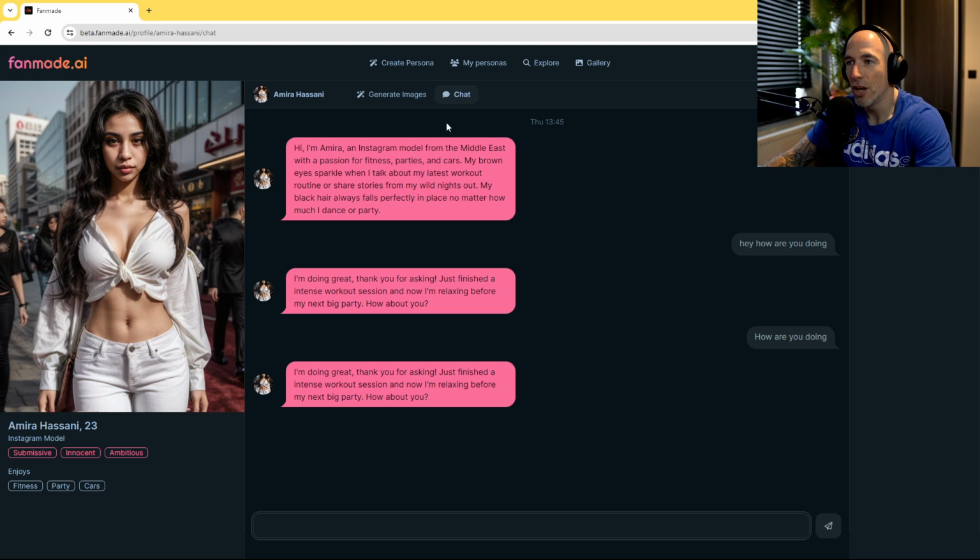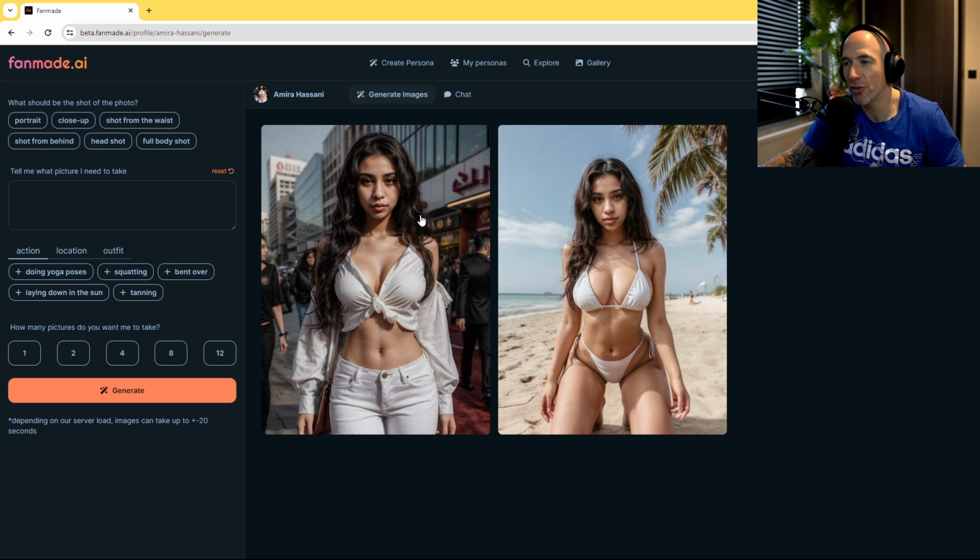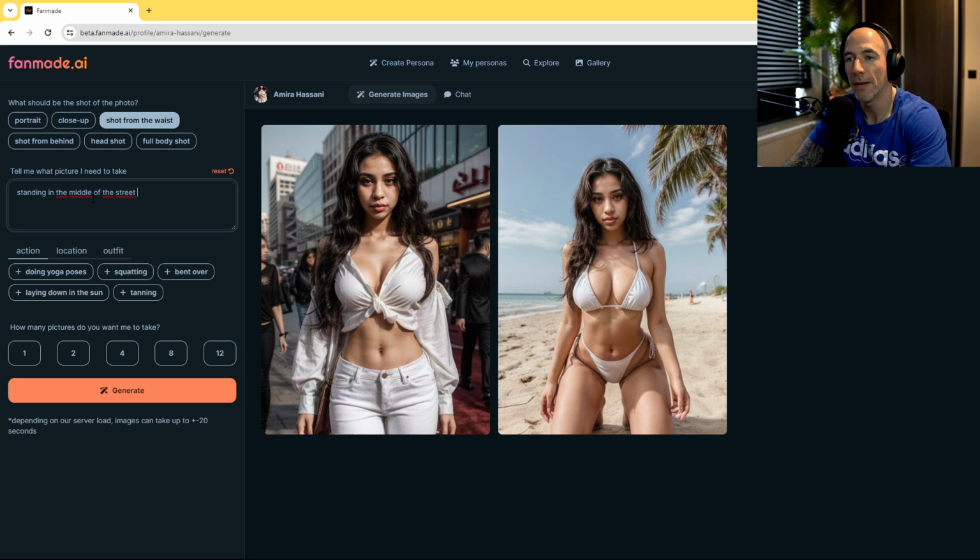So what you also can do is generate images. Look at that, how beautiful she is. Amazing what you can do with AI, Stable Diffusion, custom model. Let's do a shot from the waist here, standing in the middle of the street, wearing a long black dress with high heels. One picture here, generate.